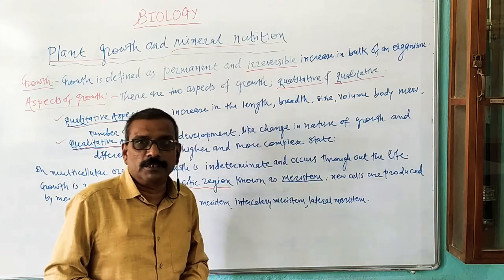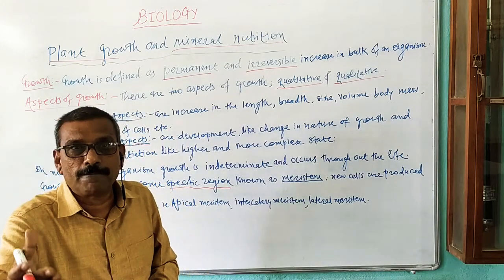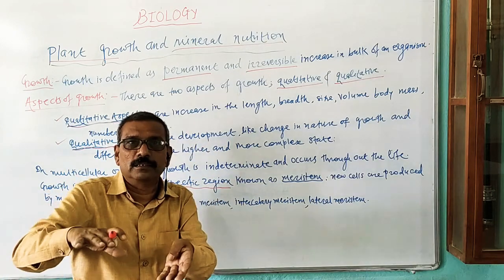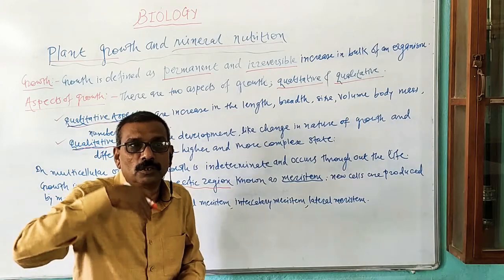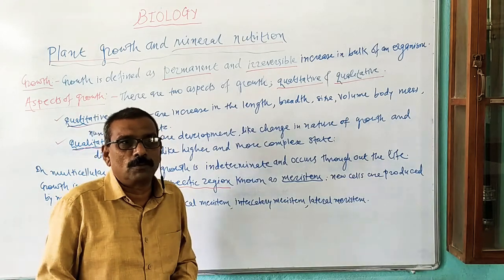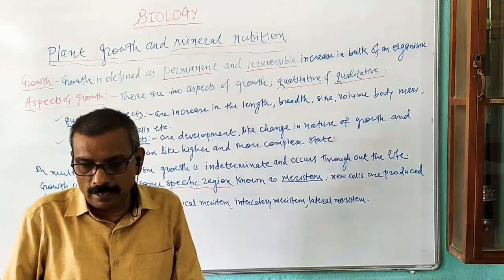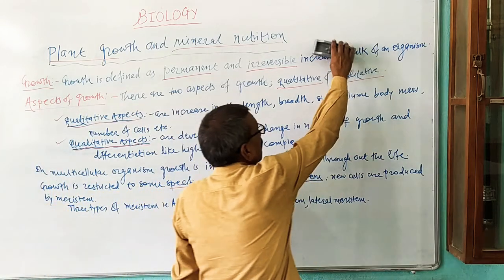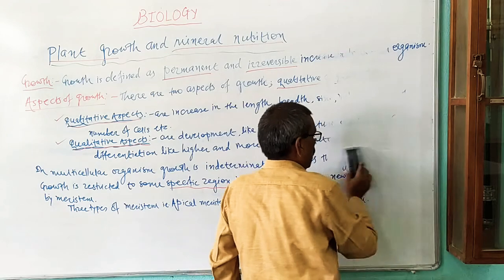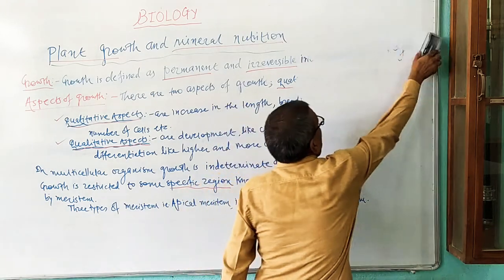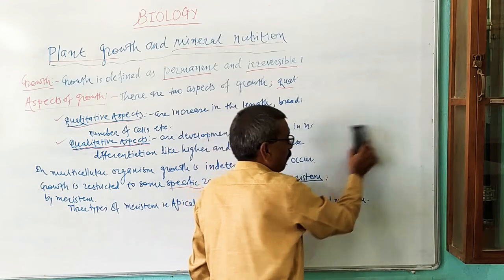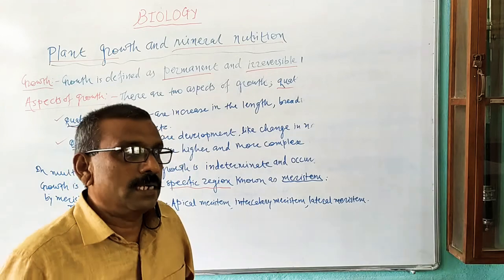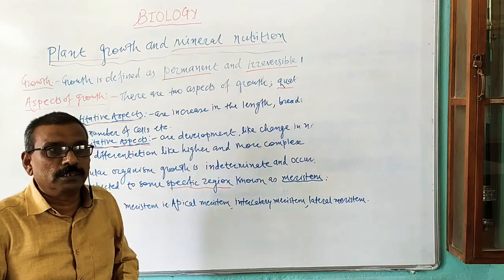Now in the meristematic tissue, new cells are produced continuously, and these new cells are added to the plant body, and it results in the growth of the plant. Then what is meant by meristem or meristematic tissue? The tissue which generally lies at the apices or apex of the plant part is known as meristematic tissue. The property of this tissue is that it divides rapidly and adds new cells in the plant body and helps in increasing the growth of the plant.